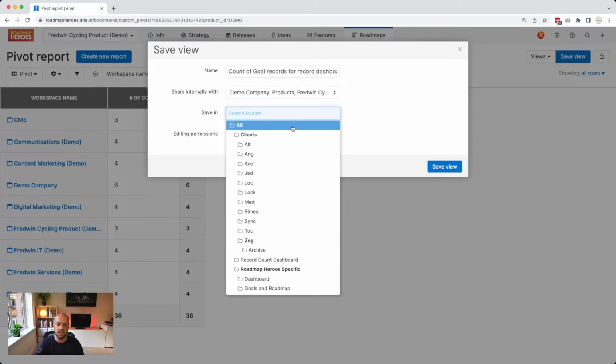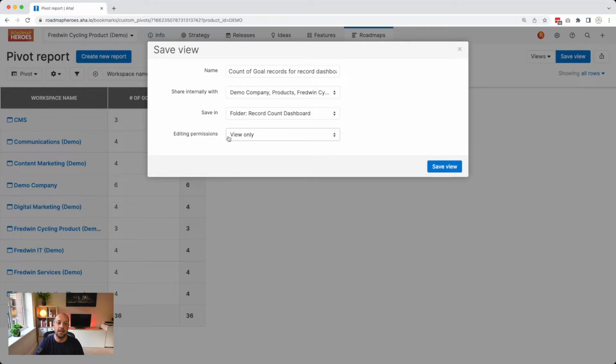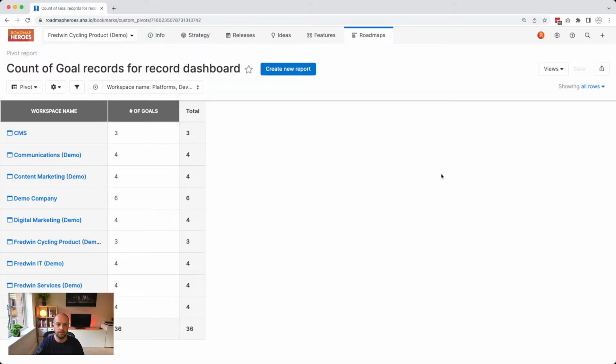And when I go to save in, I've already created a folder here called record count dashboard, and that can store all of my reports that I'm going to create. Editing permissions is going to be view only. I don't want anybody else to be able to modify these. So now let's click Save View. Perfect. This is starting to look good.